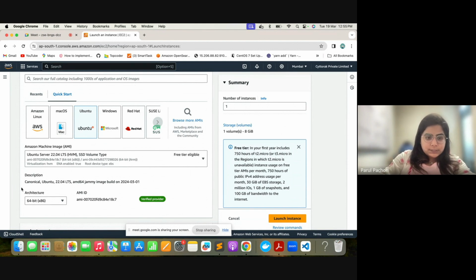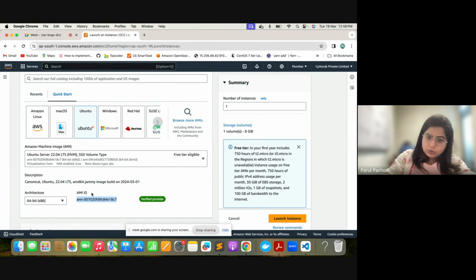So these are Ubuntu images. There could be one instance that was created initially where Ubuntu was installed. There was an AMI created by AWS, and this is the same AMI. This AMI ID is the ID for this particular image.